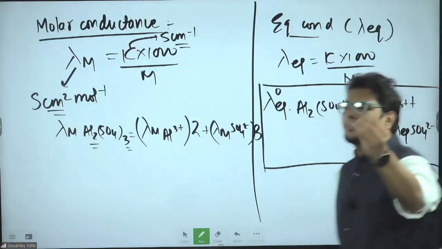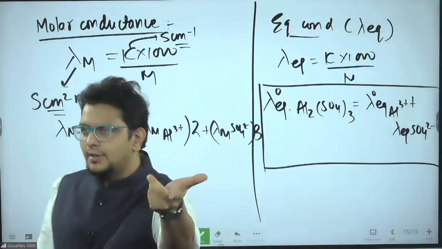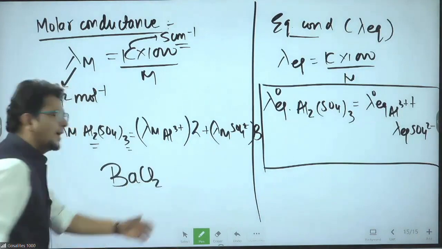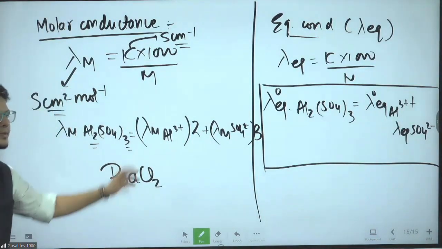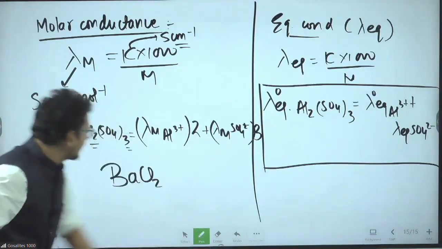Equivalent conductance of barium chloride will be equivalent conductance of barium plus chloride. But in molar conductance, the molar conductance of barium chloride will be that of barium plus 2 times that of chloride. Understood?